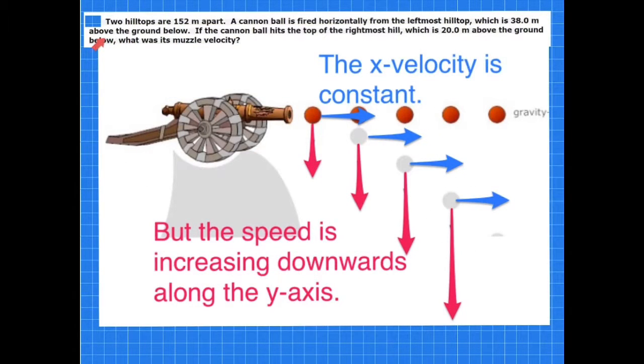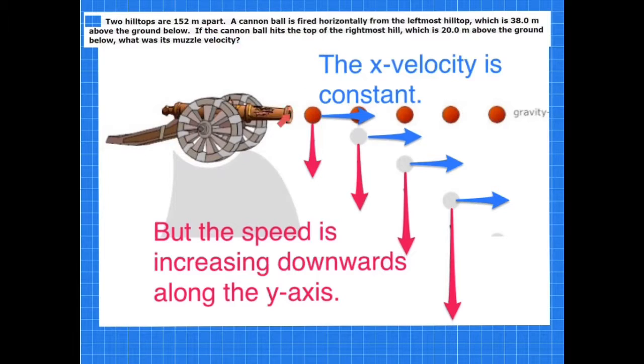Let's do an example. Two hilltops are 152 meters apart. A cannonball is fired horizontally from the leftmost hilltop, which is 38 meters above the ground below. If the cannonball hits the top of the rightmost hill, which is 20 meters above the ground below, what was its muzzle velocity? Keep in mind that when we analyze vector quantities such as velocity, acceleration, and force, we must always consider the x components and the y components separately and independently.